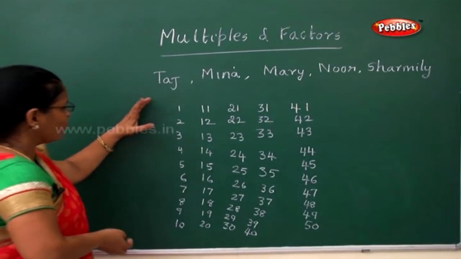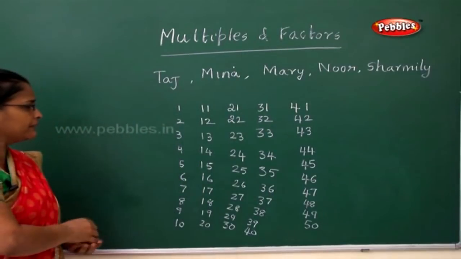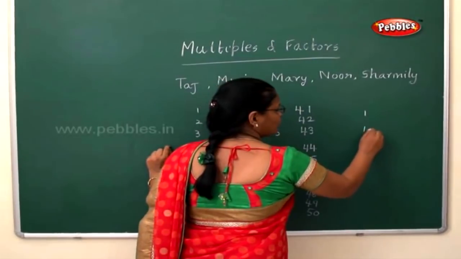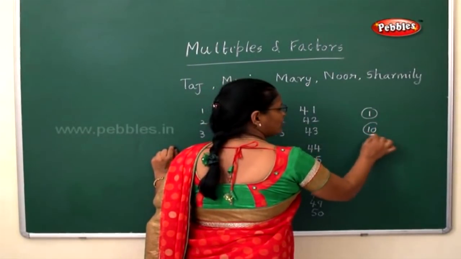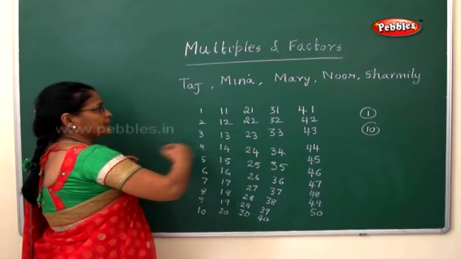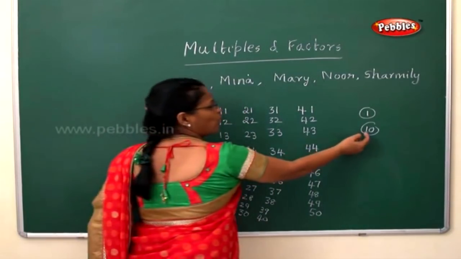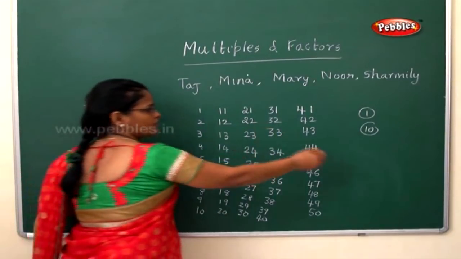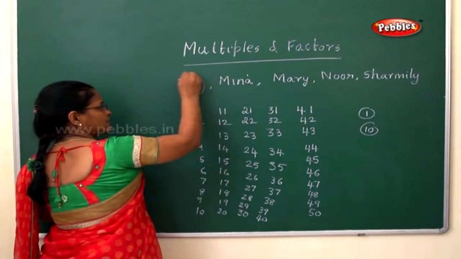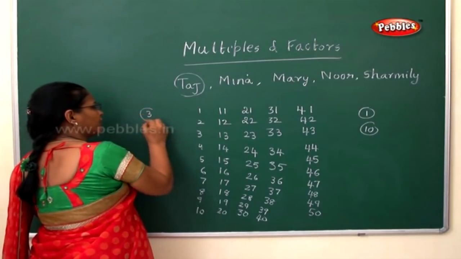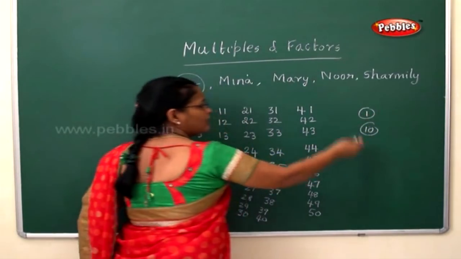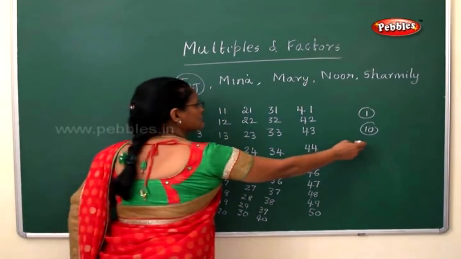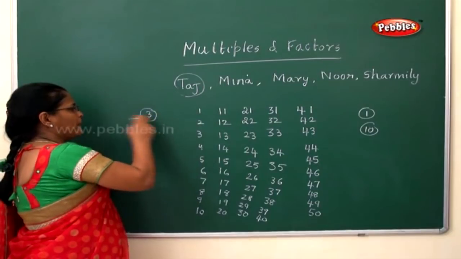After writing from 1 to 50, they took 10 small sheets and wrote the numbers from 1 to 10, one on each. Each of the 5 friends had to pick one number from those lots. Taj took number 3 from the lots.